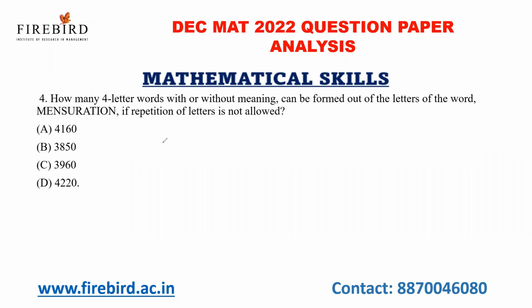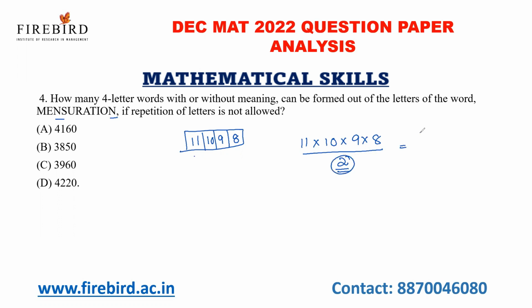Now, next the question is how many four-letter words, with or without meaning, can be formed out of the letters of the word mensuration if repetition of letters is not allowed? See, I'm going to form a four-letter word. In mensuration, there are 11 letters. In the first place, I can place any of the 11 letters. In the second place, 10 letters. In the third place, 9 letters. And in the fourth place, 8 letters. So 11 into 10 into 9 into 8 divided by 2. This 2 is because n is repeated 2 times, so we are dividing it by 2.